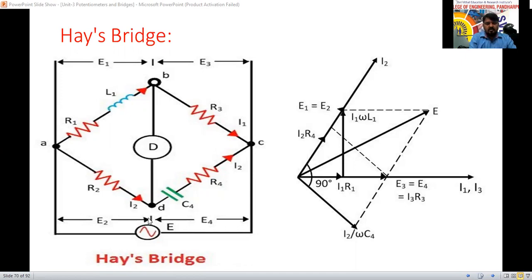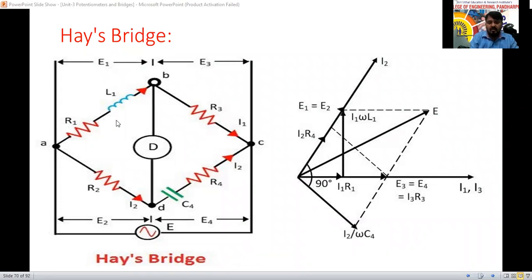See here, the total voltage E, the supply, is given here now. Here the current I1 will flow, and here the current I2 will flow. For the balanced condition, this branch acts as an open circuit, so no current will flow. I1 will flow through R1, L1 and R3. I2 will flow through R2, C4, R4 here now.